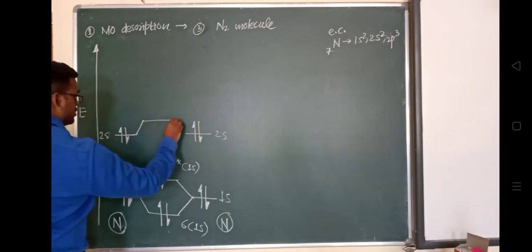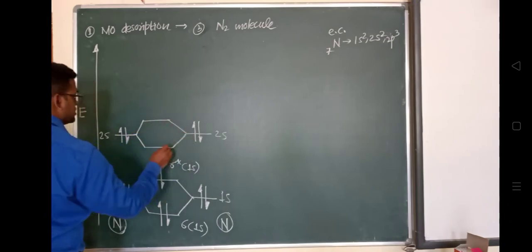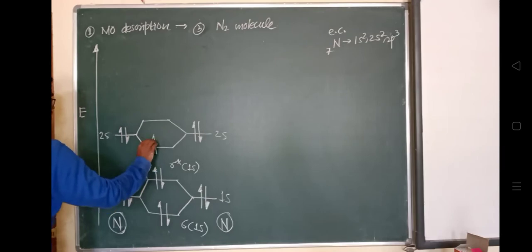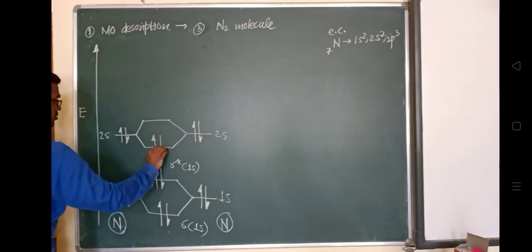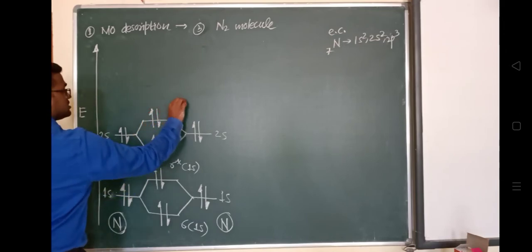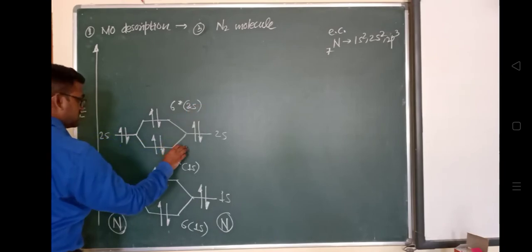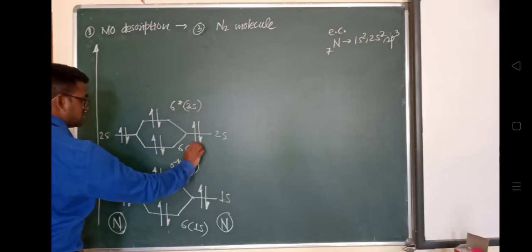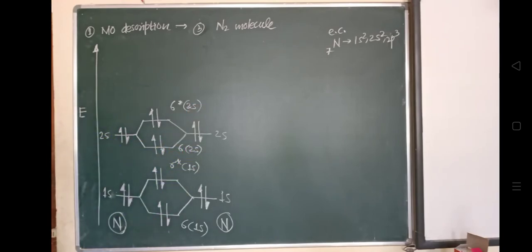They get combined and form a bonding and an antibonding molecular orbital. So this is sigma star 2s, and this is sigma 2s, the bonding molecular orbital in the case of the 2s orbital.